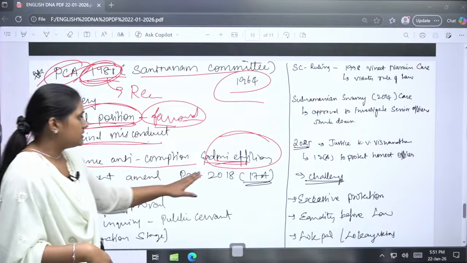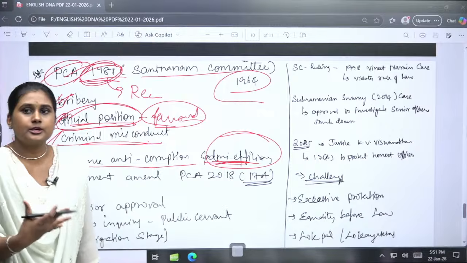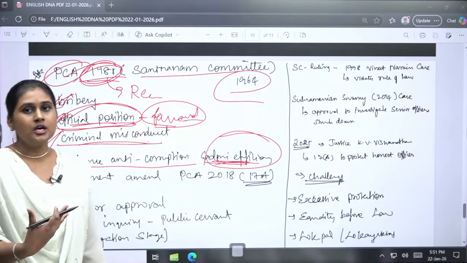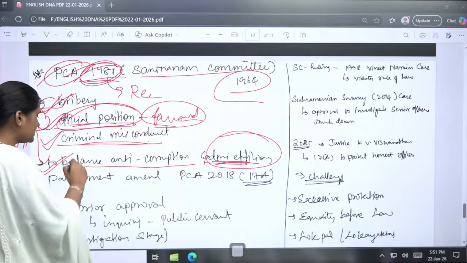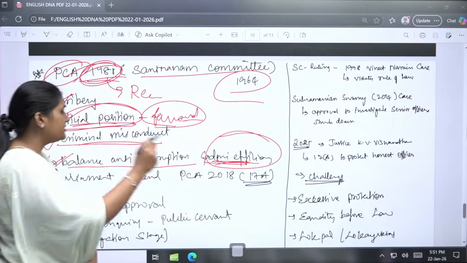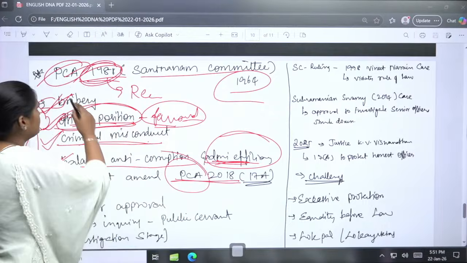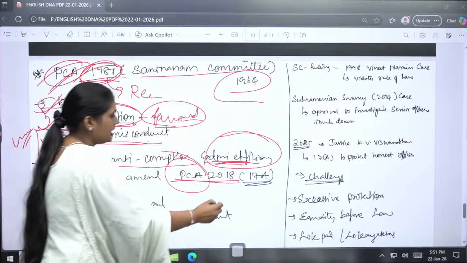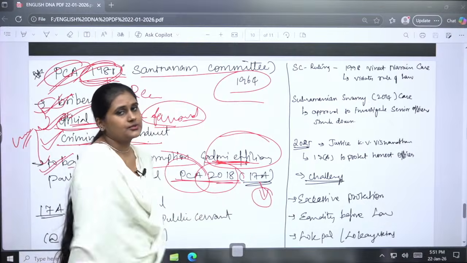So there will be inefficiency in the administration, so they are not able to perform to the fullest of their authority. So there comes a problem, and also to balance it, the Parliament amended the PCA, as we have seen here. They amended it and inserted Section 17A in 2018.